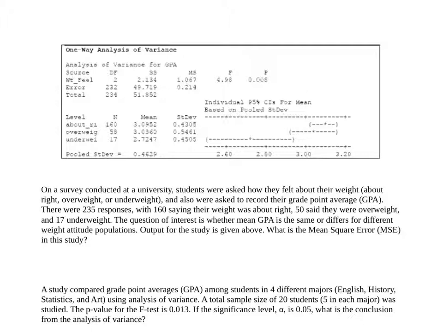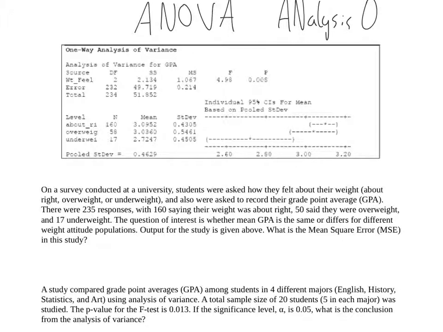We also call that ANOVA. Let me just write that out. So we call it ANOVA, and that's a shortening for analysis of variance. That's where we get that. So what is ANOVA really?